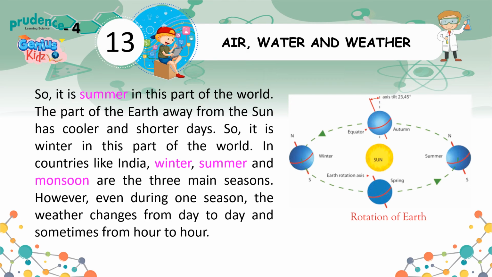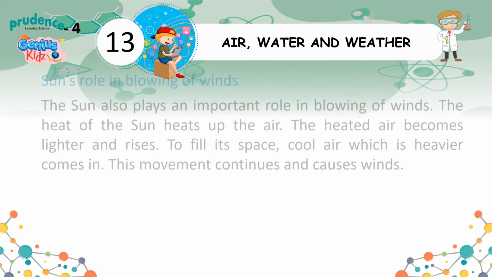In countries like India, winter, summer and monsoon are the three main seasons. However, even during one season, the weather changes from day to day and sometimes from hour to hour.